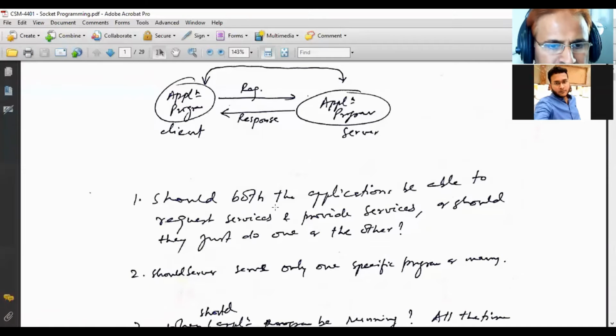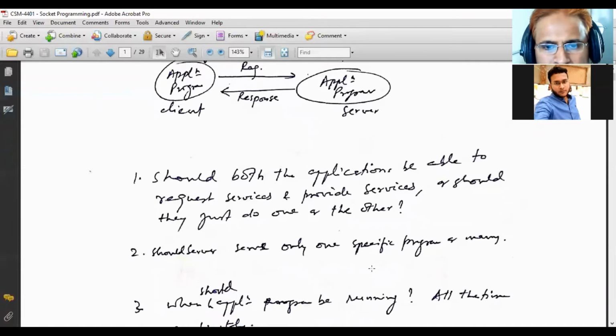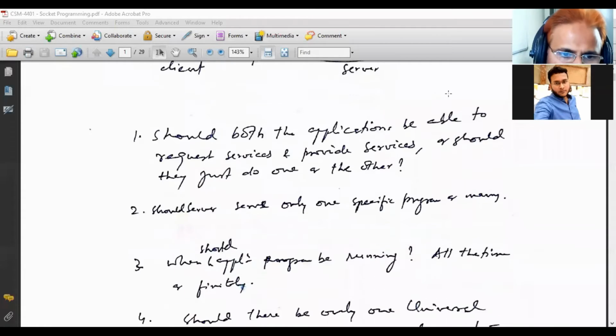Another question arises: should the server serve only one specific program or many programs? While doing the programming, the server program should serve only one specific program, or it should allow more than one program simultaneously.